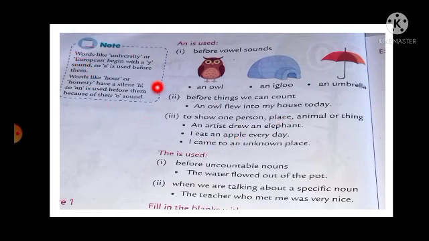Now look, this note is here. Words like university or European begin with a Y sound. So a is used before them. Students, look here: university and European. In this spelling, the u sound is like a Y sound.